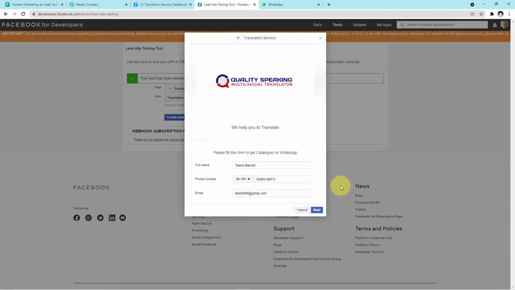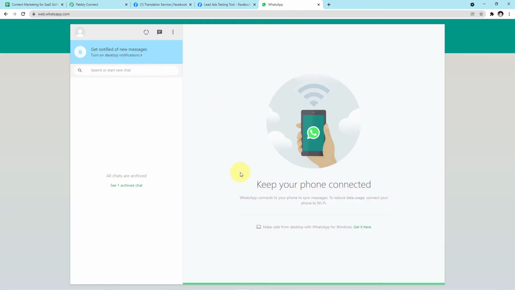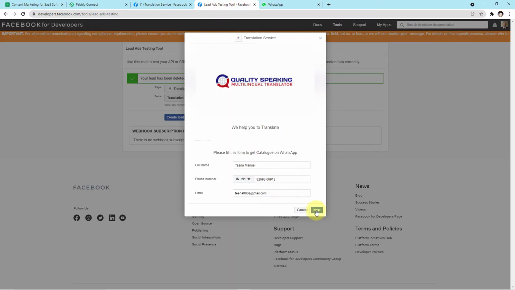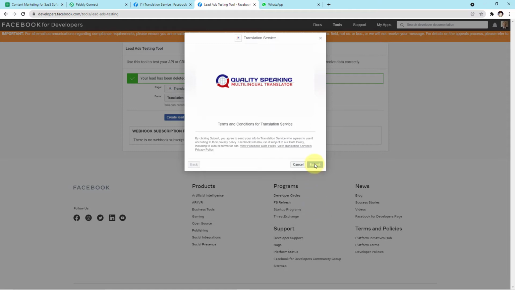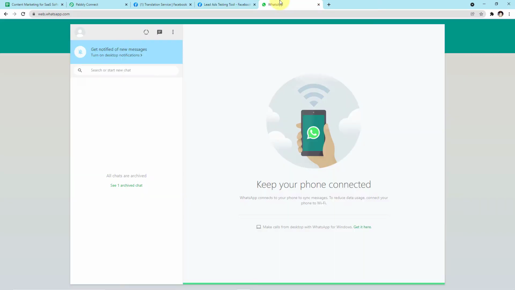Guys, as you can see on my screen, this is how the form will appear in front of the customer. Now the idea here is, we will fill up the form on behalf of our customer, and on successful form submission, the customer will receive a WhatsApp message. So I have opened my WhatsApp web page for you. Here the message will be reflected as soon as we submit the form. So I'll click on next, but before that, just read: the name of our customer is Tina Manuel. This is the phone number and the email address. Now I'll click on next and I'll click on submit. So we have successfully submitted the form.